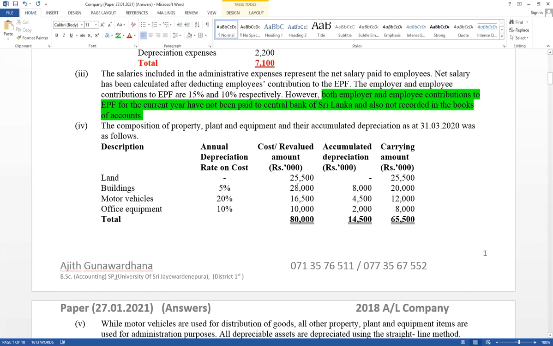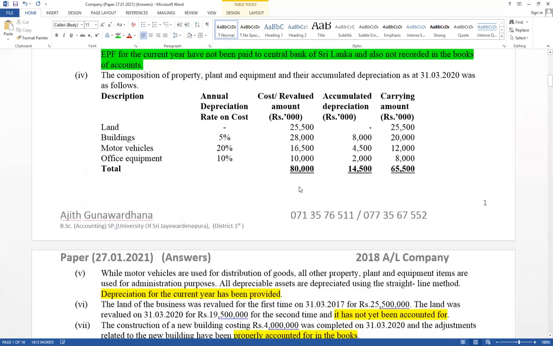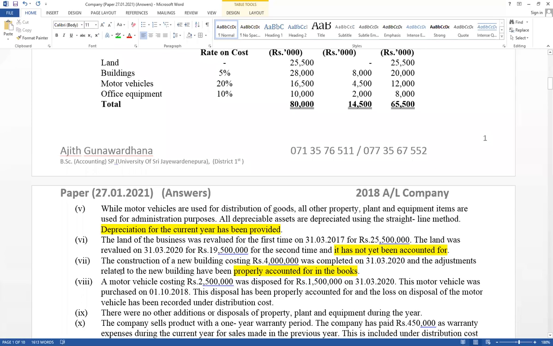It has given building 28,000. Transaction number 7 is relevant for building. See the transaction number 7, relevant for building. Read carefully this adjustment. Adjustment number 7, read carefully. Relevant for building.